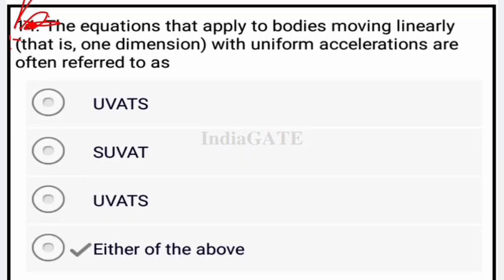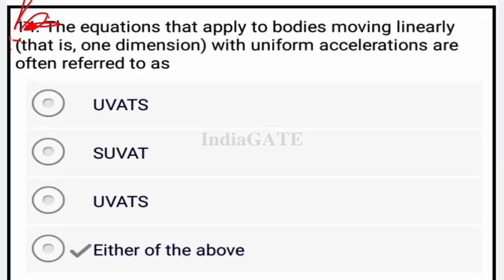Now come to the next question. The equations that apply to bodies moving linearly, that is in one dimension, okay, with uniform acceleration are often referred to as, that is none of above. Okay, so these three are not the correct answer. So the correct option for this question is option D.